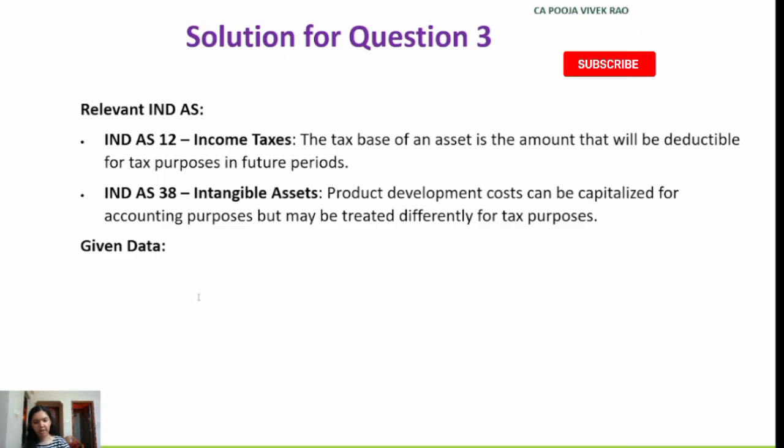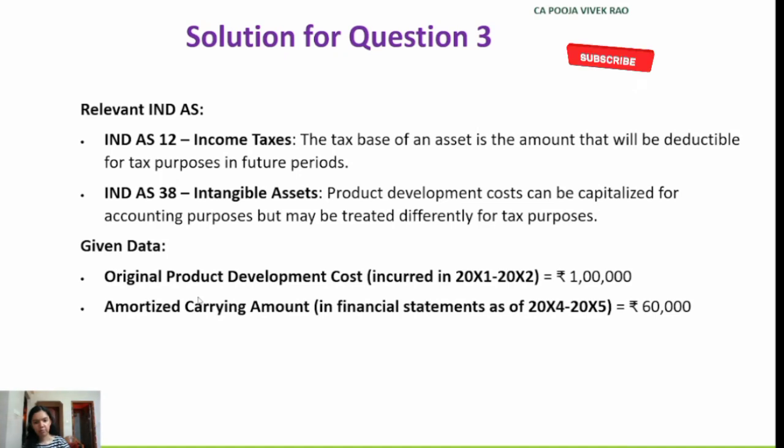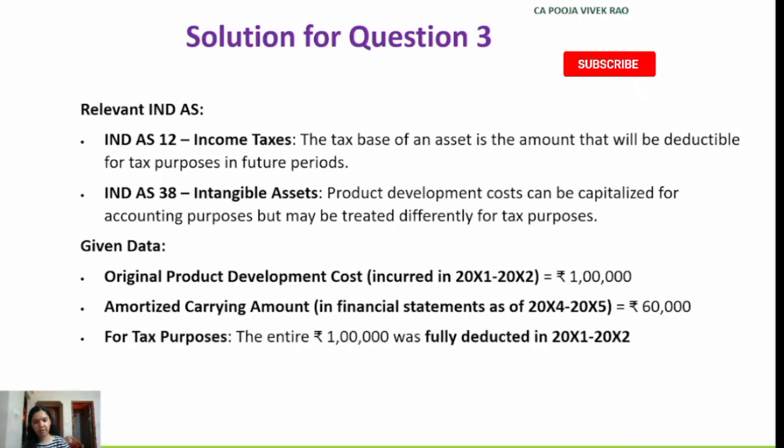So original product development cost which was incurred in 2021-2022, rupees 1 lakh. Amortized carrying amount in the financial statements as of 2024-2025, rupees 60,000. For tax purposes, the entire rupees 1 lakh was fully deducted in 2021 and 2022. Now let's see the calculation of tax base.